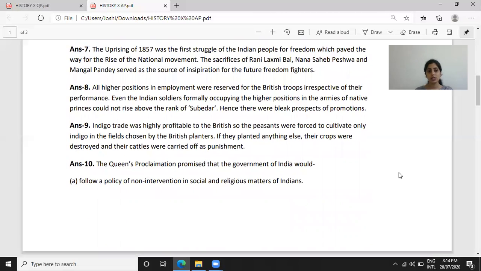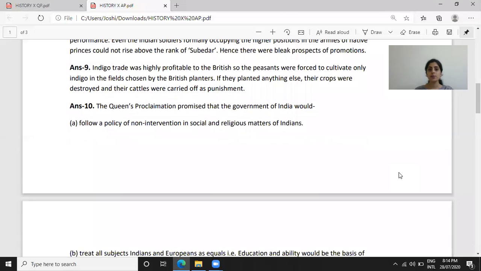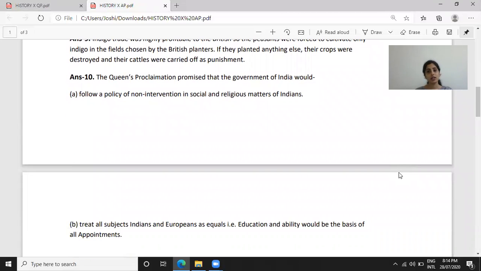And the last answer, number 10. The Queen's proclamation promised that the government of India would, point number 1, follow a policy of non-intervention in social and religious matters of Indians. Point 2, treat all subjects, Indians and Europeans, as equals. That is, education and ability would be the basis of all appointments.